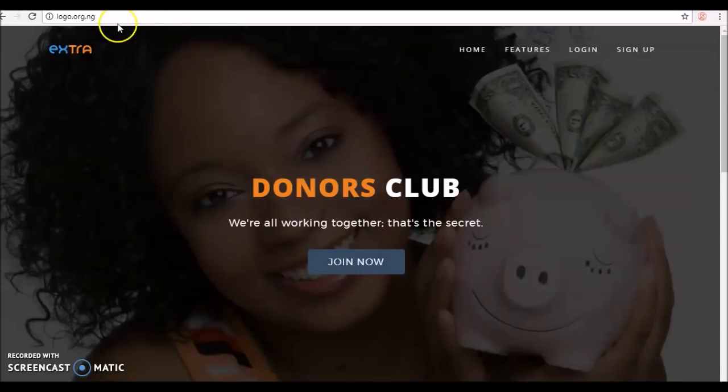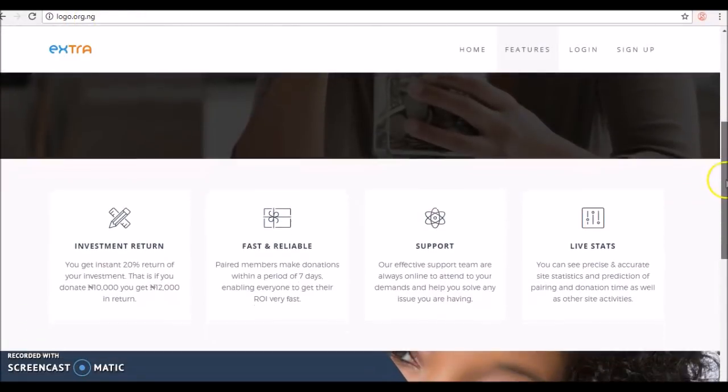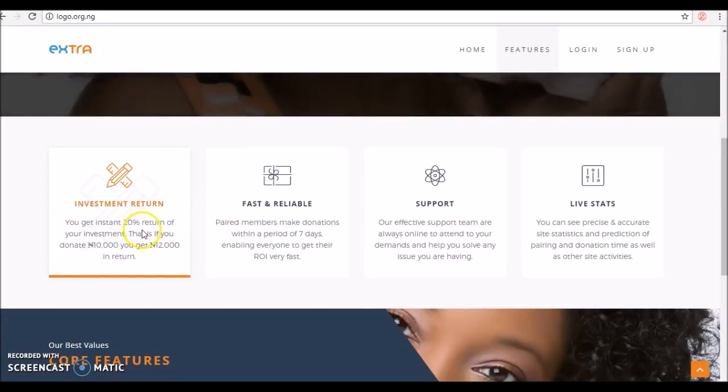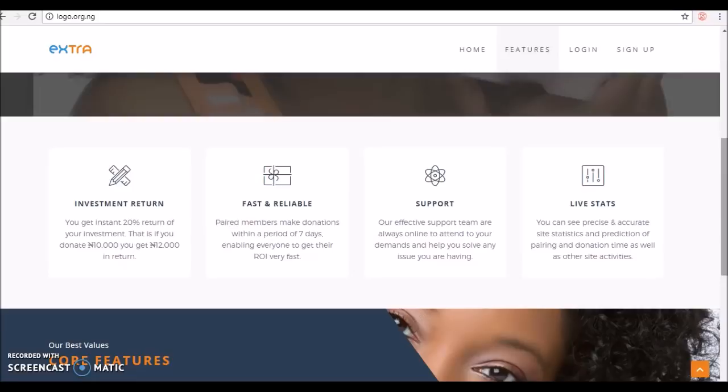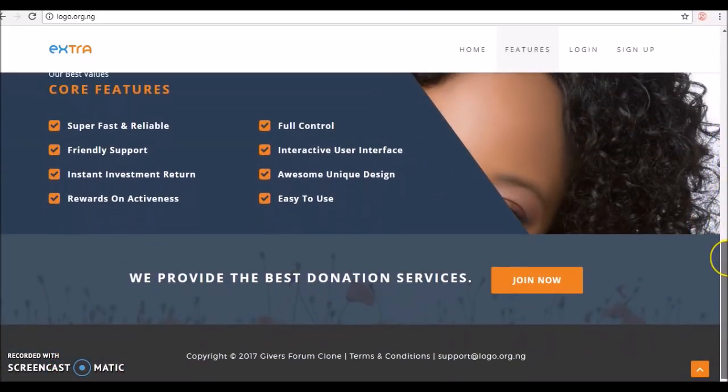The demo for the script could be found at logo.org.ng, and this is the website. Investment return, you get 20% return on investment. You can decide to set this to more than 20% as you like. We'll set that for you. Fast and reliable support, live stats. I'll show you the live statistics of all the users registered on this platform from the admin dashboard I'm about to show you. These are the core values, and this is the minimalistic simple website.